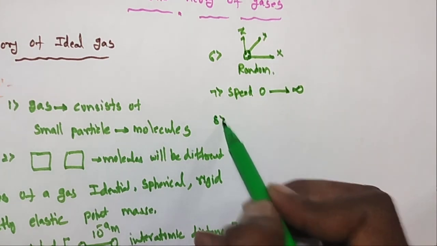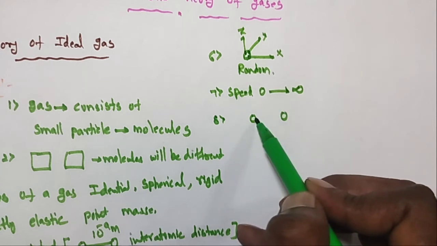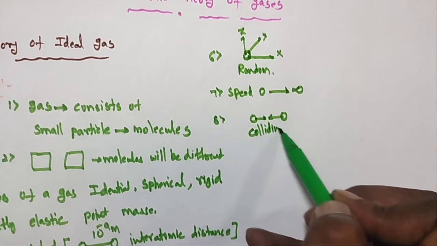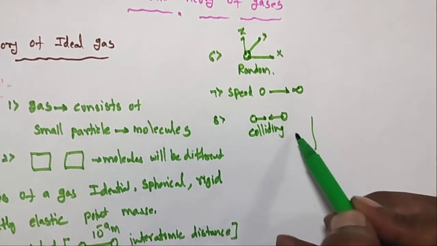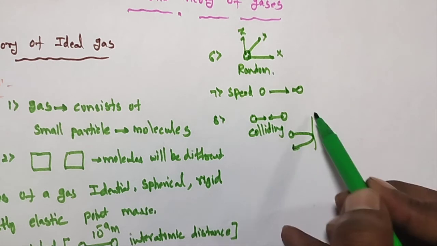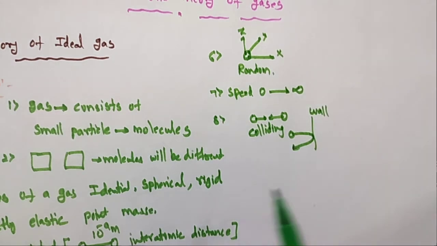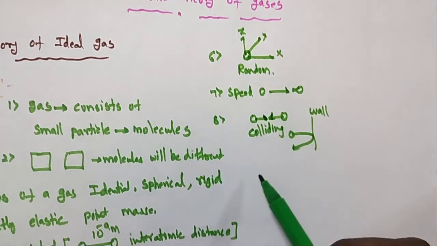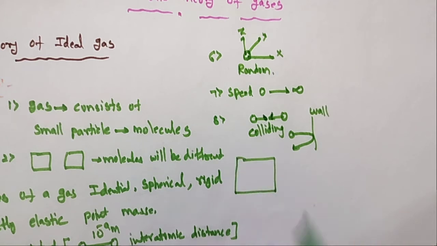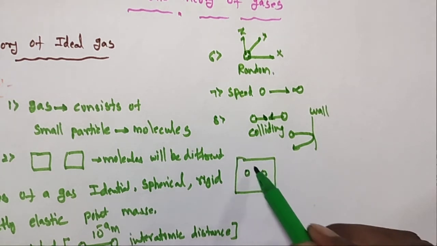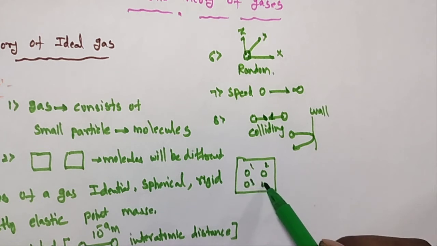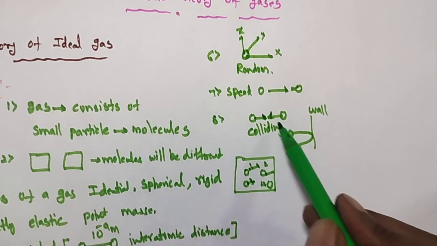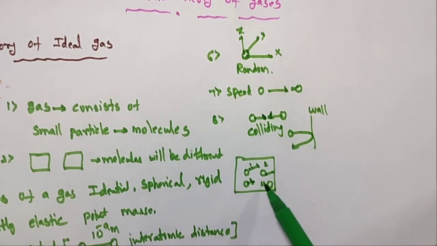And these gas molecules collide with each other, collides means accident, and collide with the walls. This is a wall of the container. So these molecules move randomly and freely. Let us take this one container. Here there are four molecules moving in different directions. What happens? They collide with each other and collide with the walls.